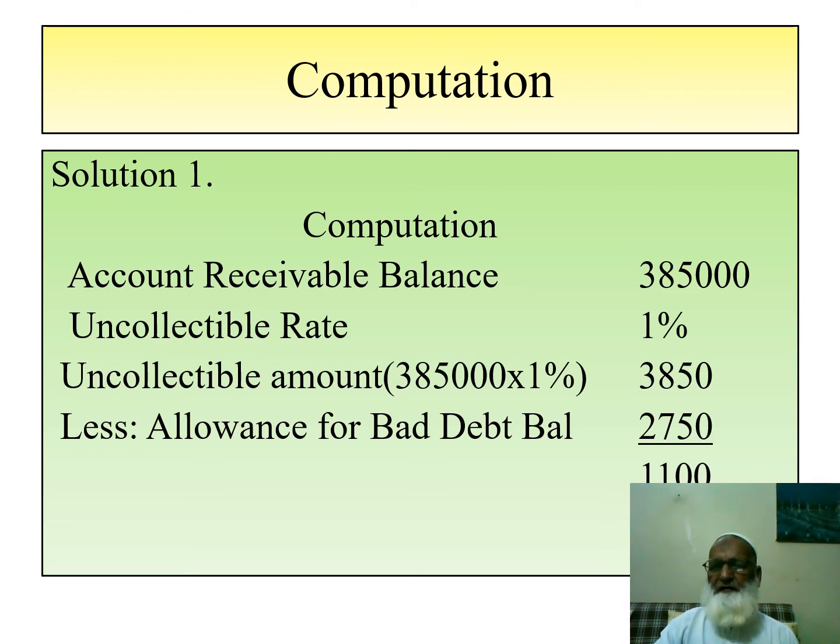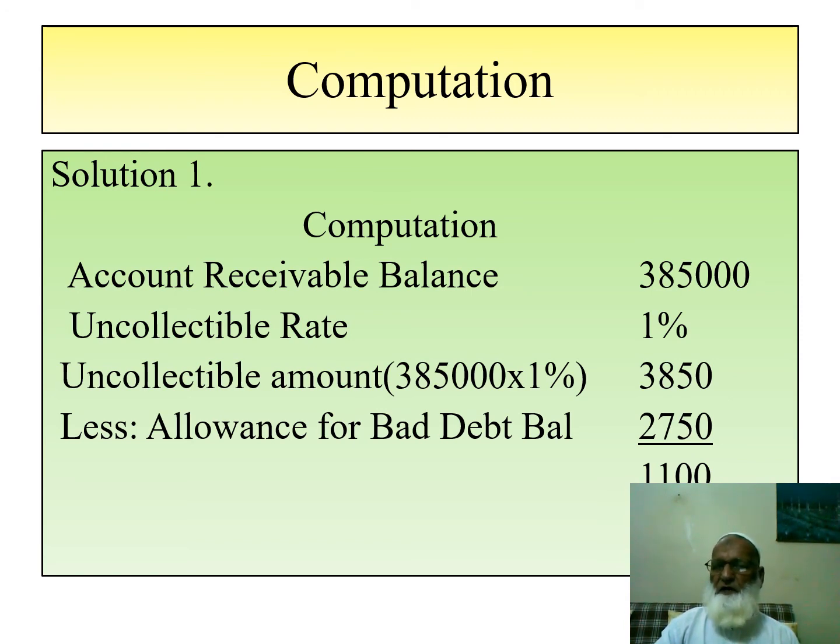If we add it and deduct 15,000 as sales discount, and the cash collected of 475,000, we get a balance of 385,000 as net accounts receivable on December 31, 2016.